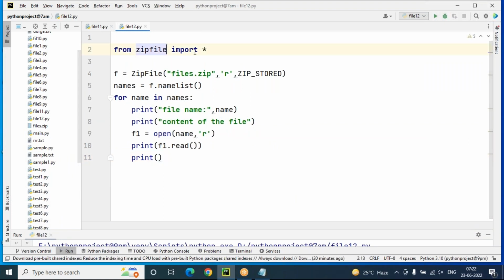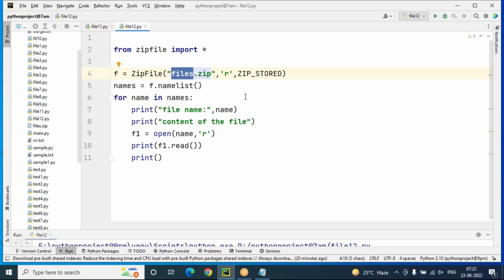So from zipfile import star, f is a file object equals ZipFile, which is a class, file star zip, r means read mode, zip stored names equals f dot namelist method. So this is zip and unzip operations. Unzip means we can extract the files from a zip folder. Zip means we can store the files into a zip folder like this.